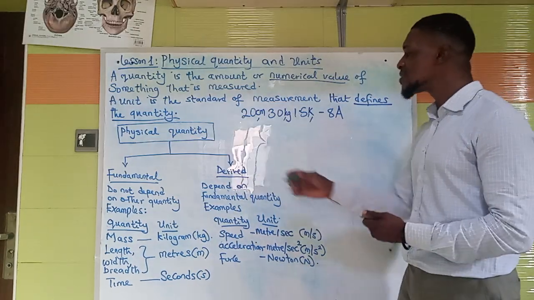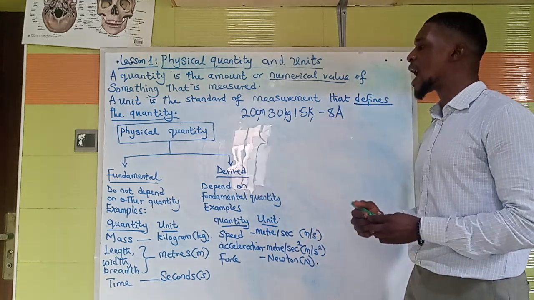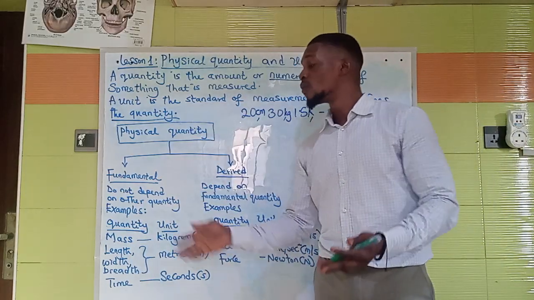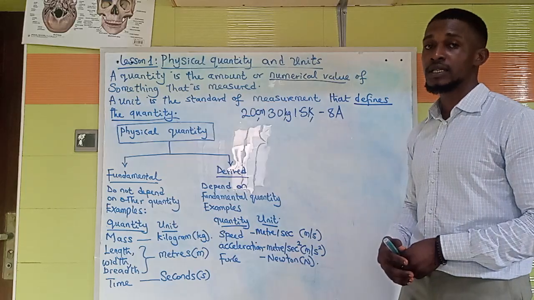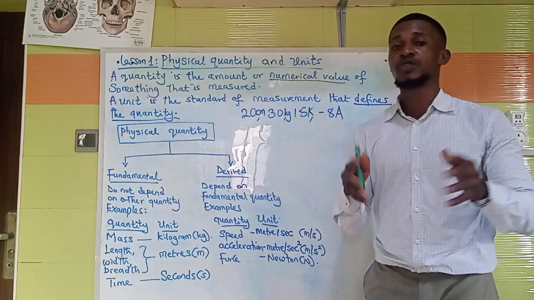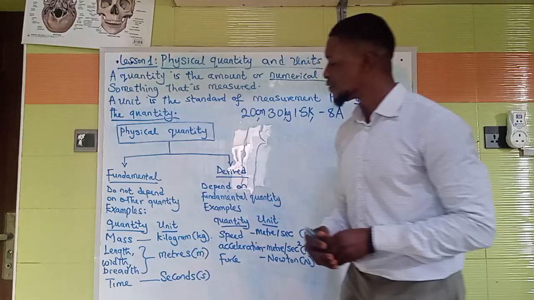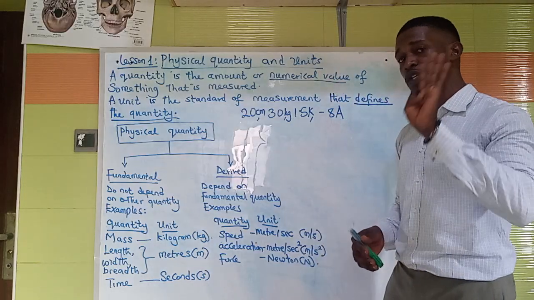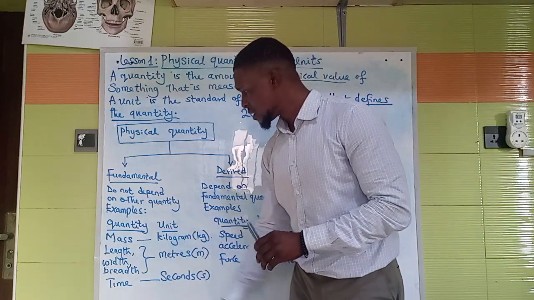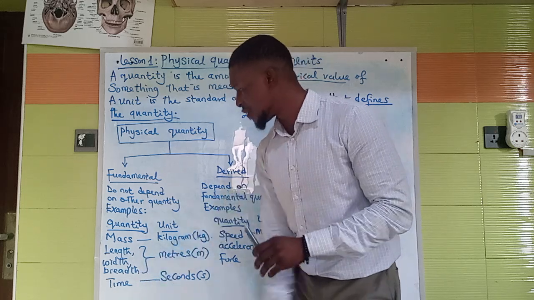In fact, from the word derived, that means they are coined from somewhere. The derived quantities are coined from a combination of one or two fundamental quantities. So we join the fundamental quantities together to give us the derived quantity. Let's look at some examples. What are the examples of the fundamental quantities? I'm just going to mention the basic three. We have the mass, we have the length, width, breadth, and then we have time.